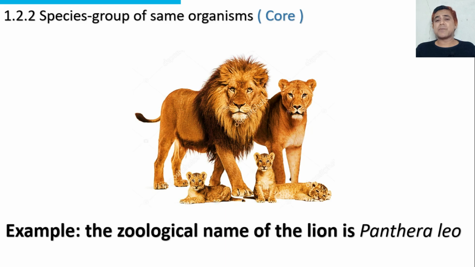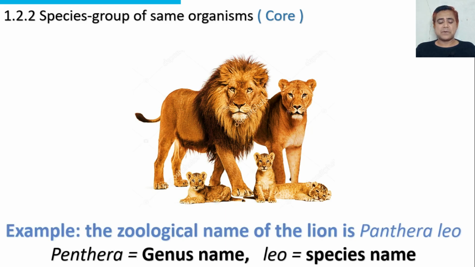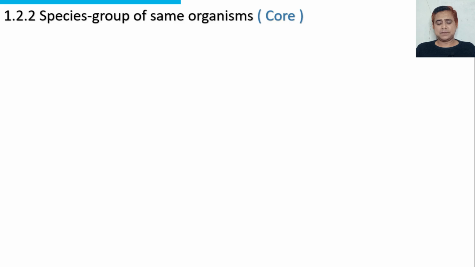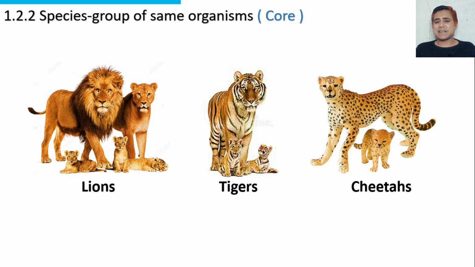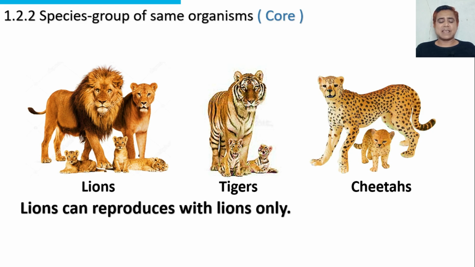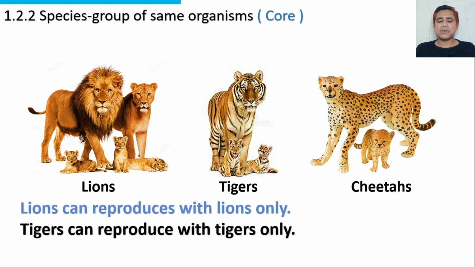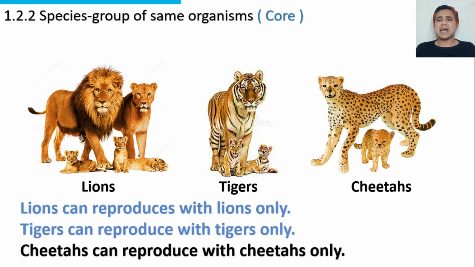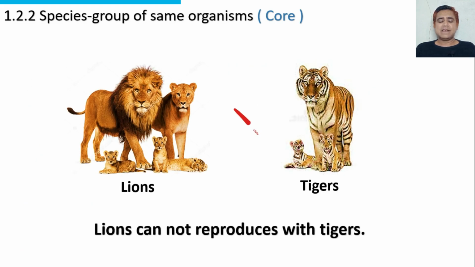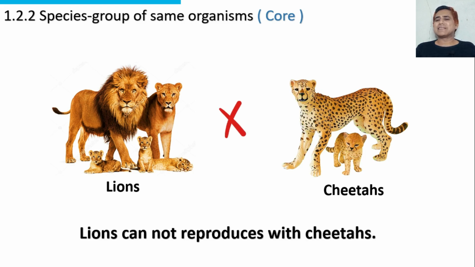Example of species. The zoological name of the lion is Panthera leo. Panthera is the genus name and leo is the species name. This is an example of a species. These are lions, tigers, and cheetahs. Lions can reproduce with lions only. Tigers can reproduce with tigers only. Cheetahs can reproduce with cheetahs only. Lions cannot reproduce with tigers. Tigers cannot reproduce with cheetahs.